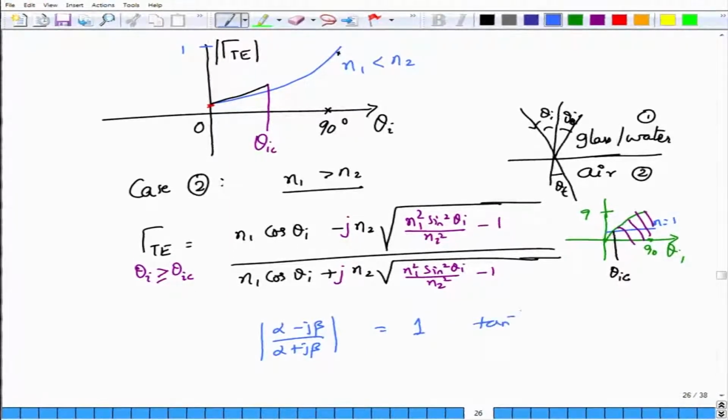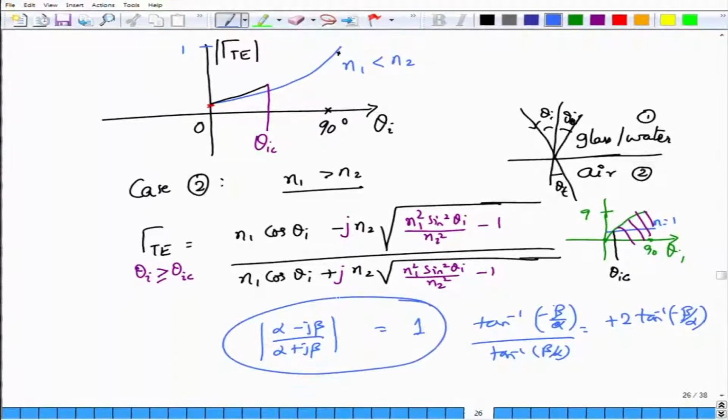So, the phase will be tan inverse of minus beta by alpha, divided by tan inverse of beta by alpha. So, you actually get minus 2, or rather 2 tan inverse of minus beta by alpha. So, there will be a phase relationship when theta I is greater than theta IC, but the magnitude of gamma TE will be equal to 1.